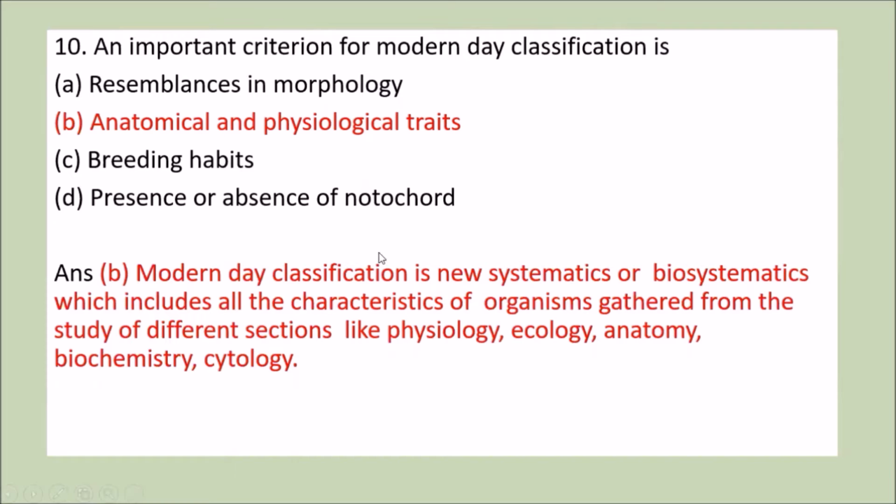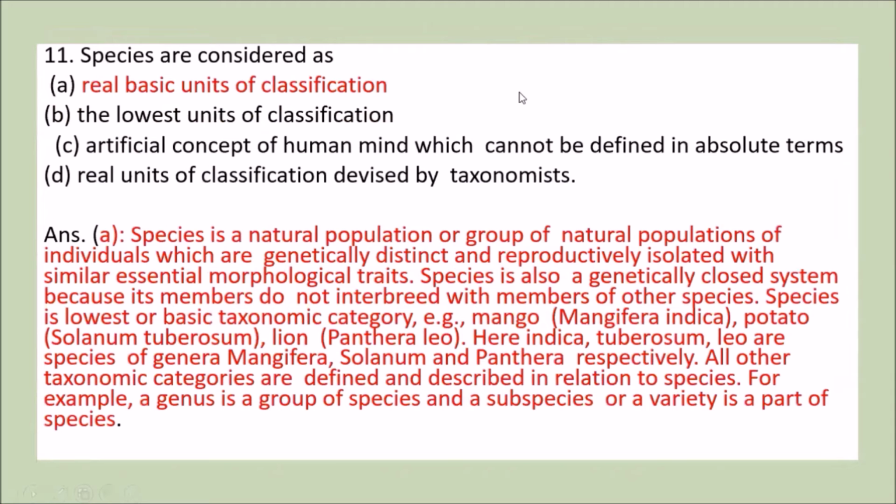We know that modern day classification is new systematics or biosystematics, which includes all the characteristics of organism gathered from study of different sections like physiology, ecology, anatomy, biochemistry, cytology, microbiology. So these are the different sections from which we gather this study of organism. So an important criteria for modern day classification is B, anatomical and physiological traits.